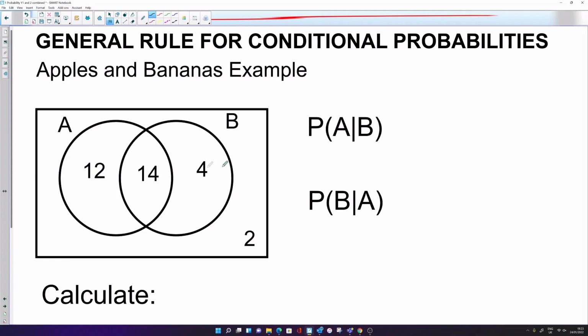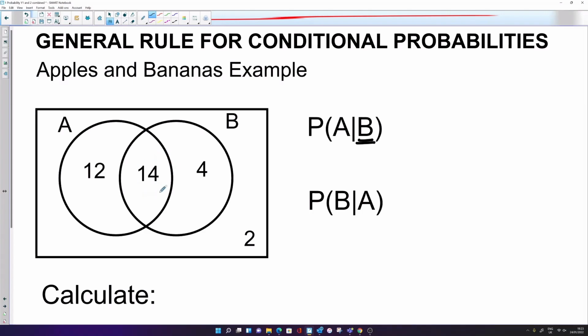Well, with a Venn diagram, what we're going to do here is restrict the sample space. So if we restrict it to just the probability of B, we're just looking inside the circle for B, inside this event. What's the probability that A occurs within this event of B?